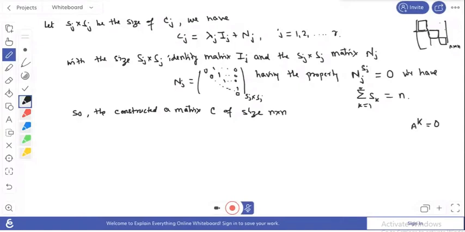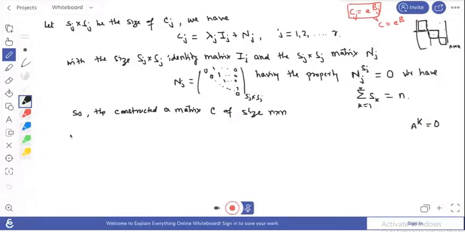Basically we have to prove that C equals exponential of B. Here C is in Jordan form, so if we can show that for each C_j there is B_j such that C_j equals exponential of B_j, then we can show that C equals e to the B. That is our objective.